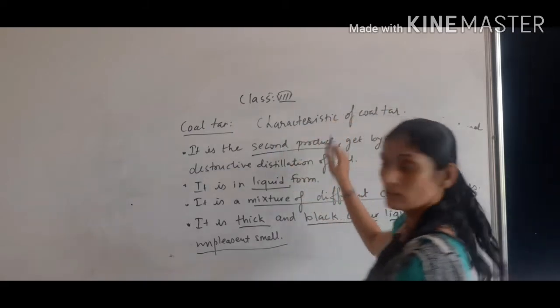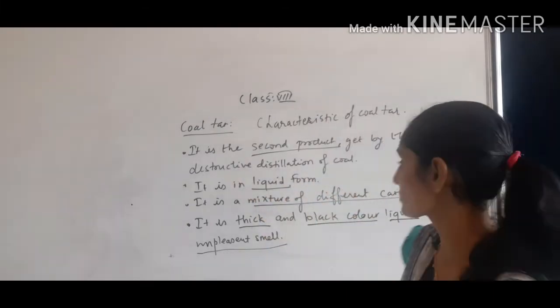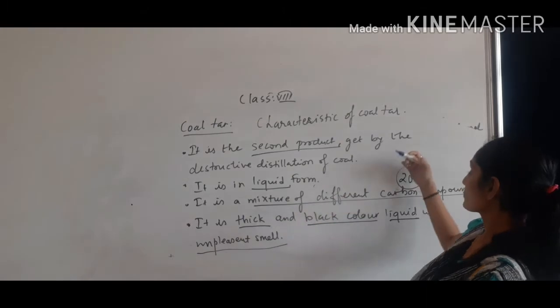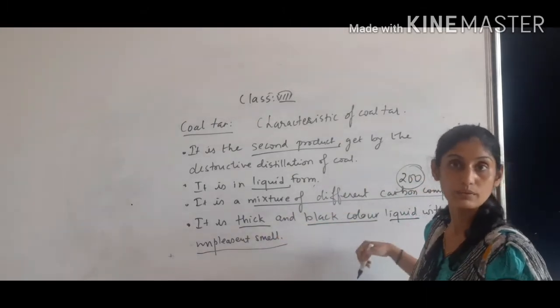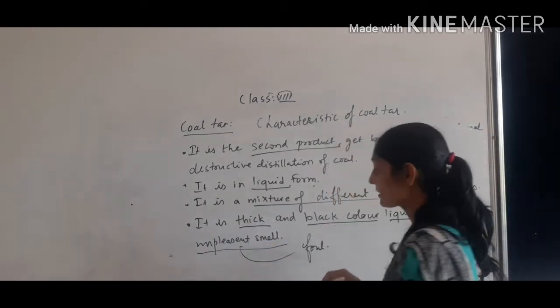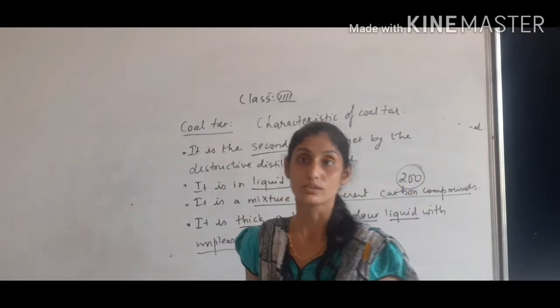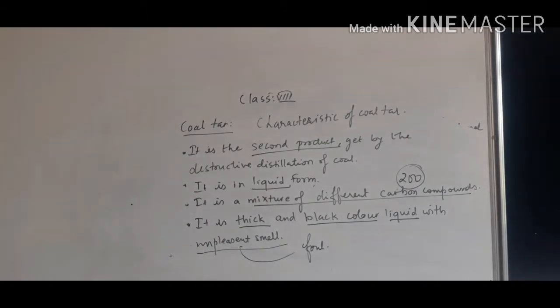This is the second product which you are obtaining by the destructive distillation of coal. It is in a liquid form. It is a mixture of more than 200 substances. It is a thick and black color liquid with unpleasant smell, or you can write a false smell. The smell we don't like; you can write odor instead of smell. So this is the characteristic. Kindly copy it down in the notebook. This is the second product of the coal, that is coal tar.